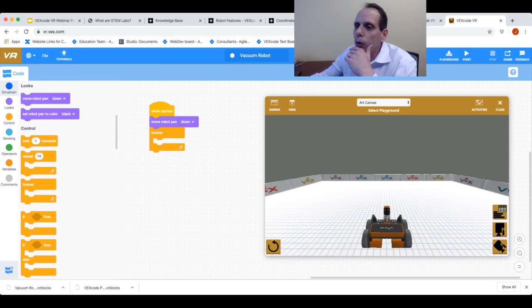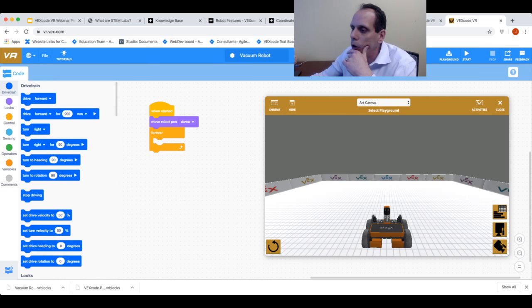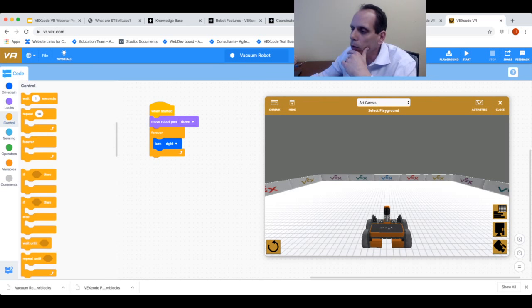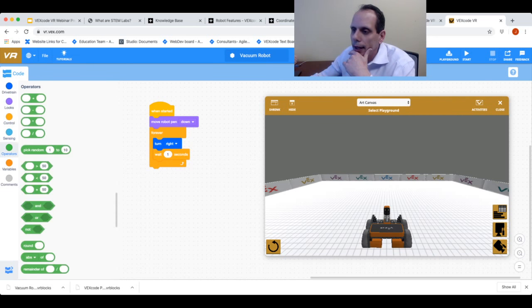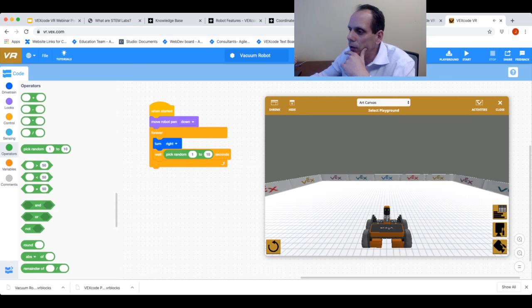So now I'm going to go back to my drivetrain and ask my robot to turn right. But I want to turn right randomly again, just like I was doing before. So I'm going to go back to Control and pull in a wait block. And now I'm going to go back to my operators. I have this pick random reporter block because it reports a value. And now I'm going to have it wait from 1 to 3 seconds.